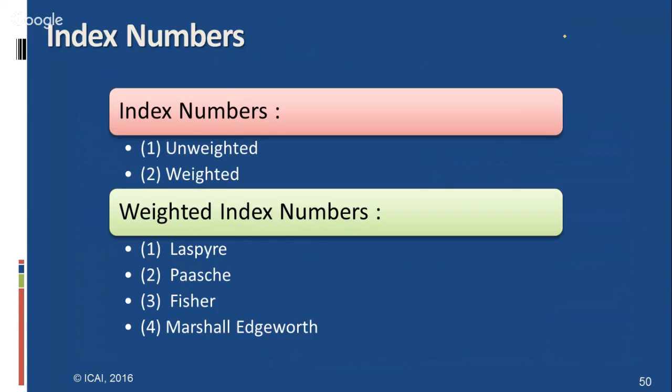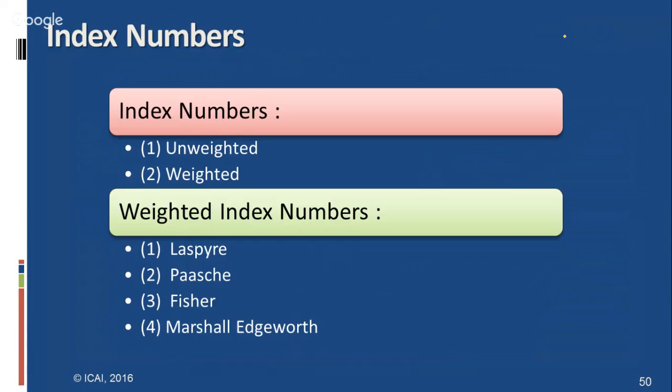Coming to the last chapter, the index numbers are classified into weighted and unweighted index numbers. In the weighted index numbers, there are Laspeyres, Paasche, Fisher's and Marshall-Edgeworth index numbers. The Laspeyres price index number is sigma P1 Q0, based on the base year quantities as weights, and Paasche's index number is based on the current year quantities as weights.